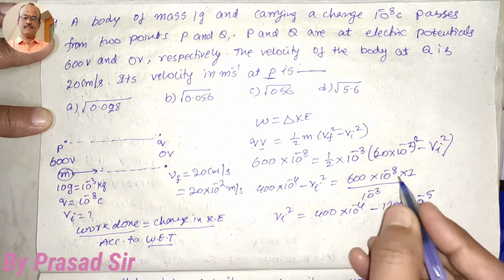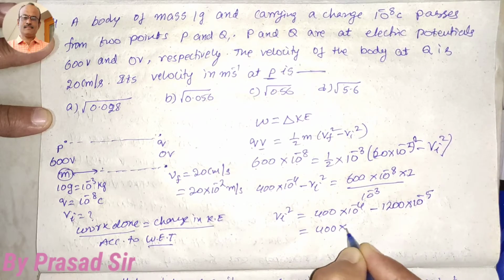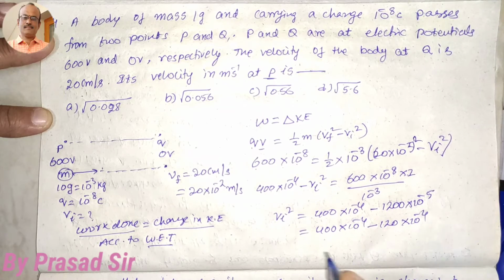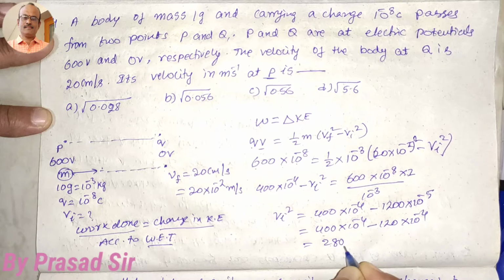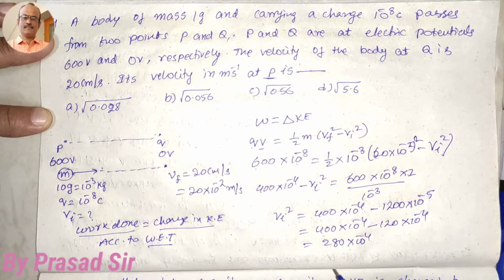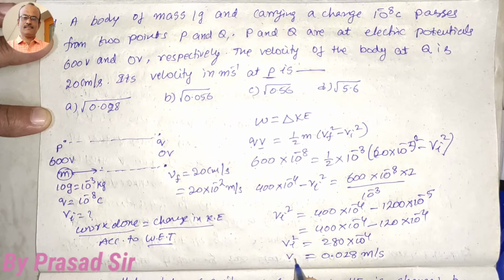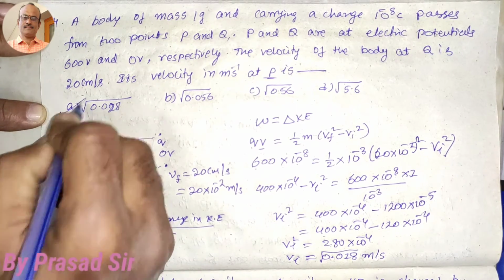Here minus 8 plus 3 means minus 5. So this is equal to 400 into 10 to the power of minus 4 minus 120 into 10 to the power of minus 4. 400 minus 120, we are getting 280 into 10 to the power of minus 4, which is 0.028. So V initial square is 0.028, and V initial is equal to square root of 0.028 meters per second. So what is the option here? A.